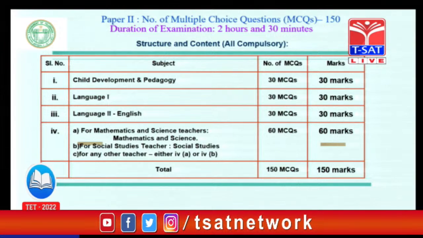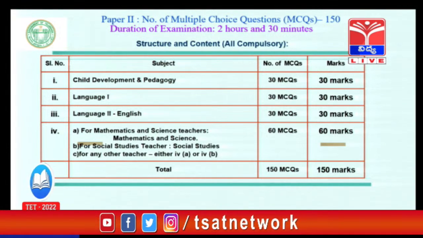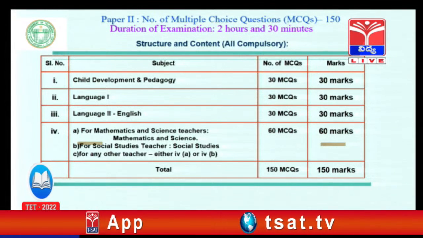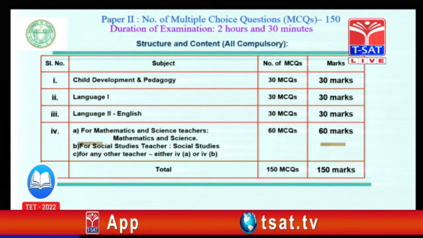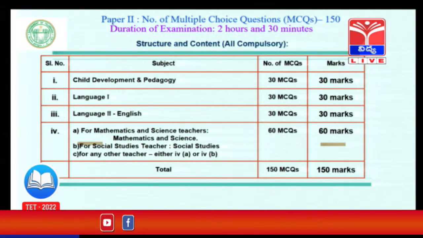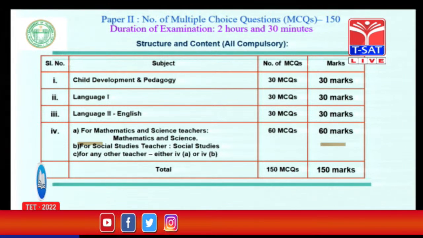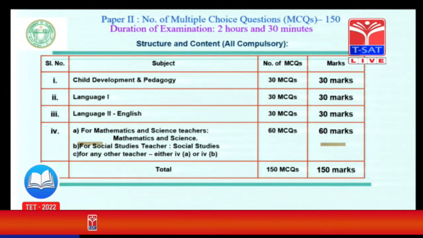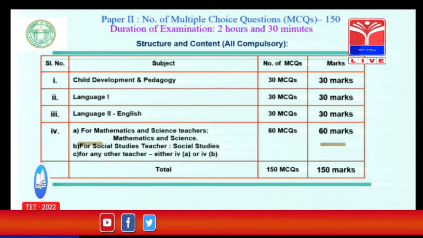For mathematics and science, a total of 60 marks are there, 60 multiple choice questions. In mathematics and science, there are 30 questions. In these 30 questions, 24 questions are about content and 6 questions about pedagogy. In these 24 questions, 12 questions come from biology, 6 questions from physics and 6 questions from chemistry. So, each and every topic and each and every content is very important, either it is physics, chemistry or biology, all are very important.